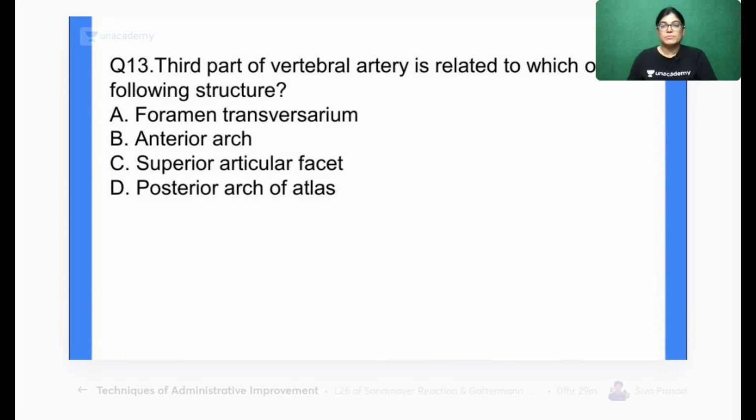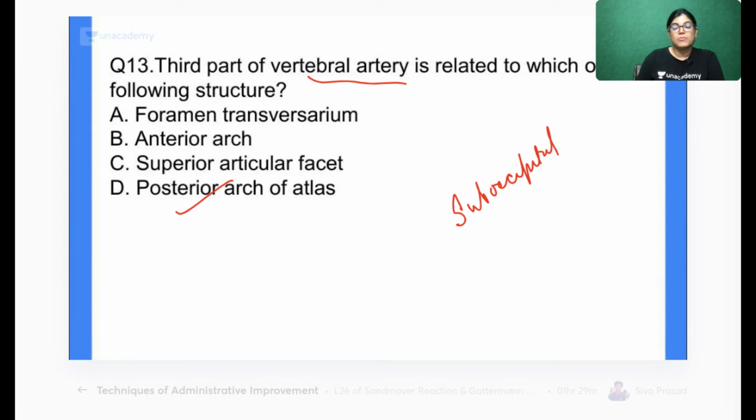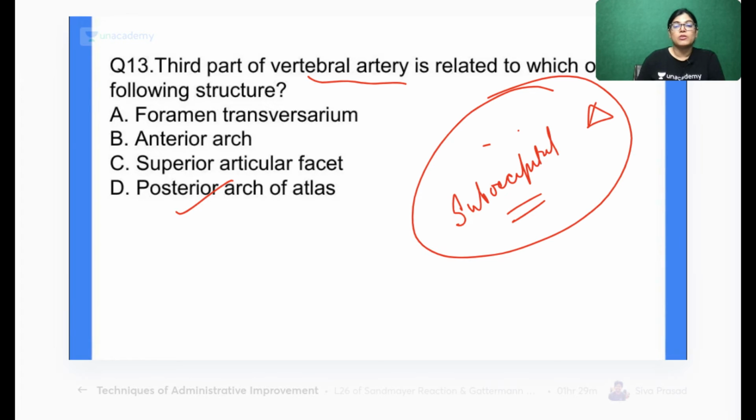Okay, so yes, 50% of students are correct. The correct answer is posterior arch of atlas. Actually, the third part of the vertebral artery, as we know, is located in the suboccipital triangle. In the suboccipital triangle, the floor is formed by the posterior arch of atlas, where the third part of the vertebral artery is resting.